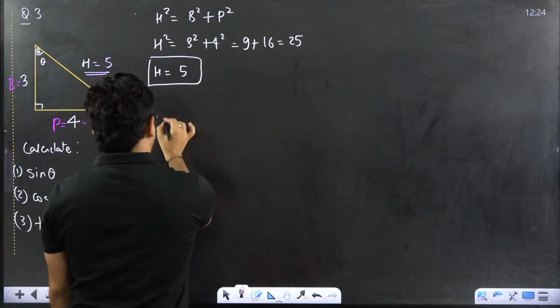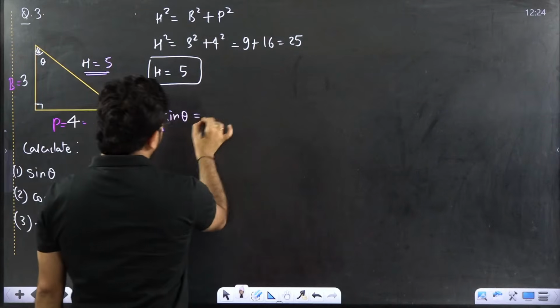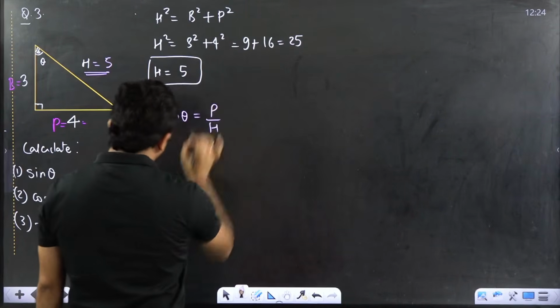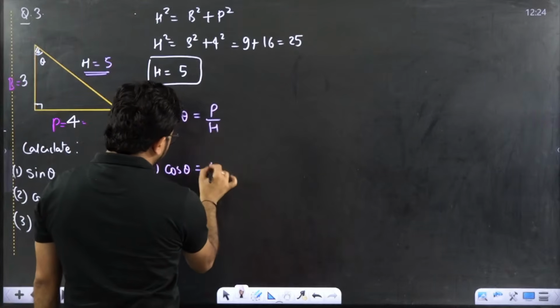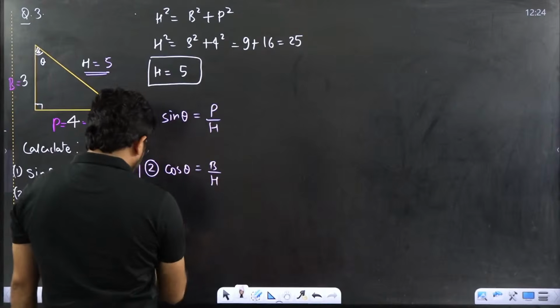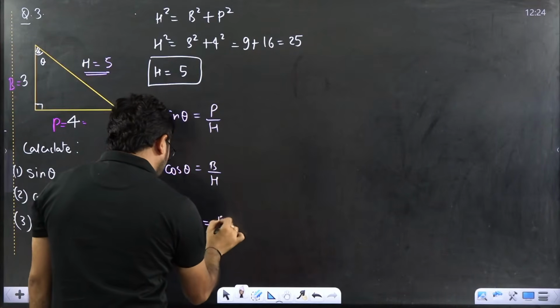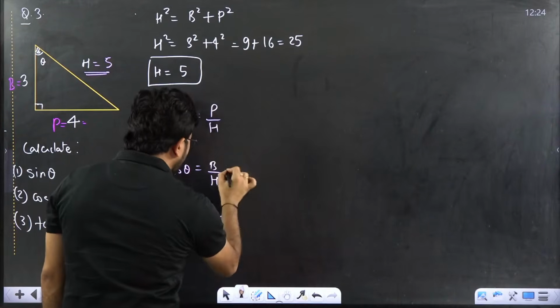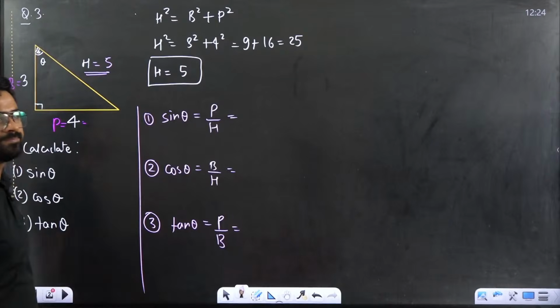First thing, now everyone try, at least now try it. Sin theta is equal to what? Perpendicular upon hypotenuse. Second question, cos theta is equal to how much? Base upon hypotenuse. Third one is tan theta. Tan theta is equal to perpendicular upon base. Please tell me everyone the values.